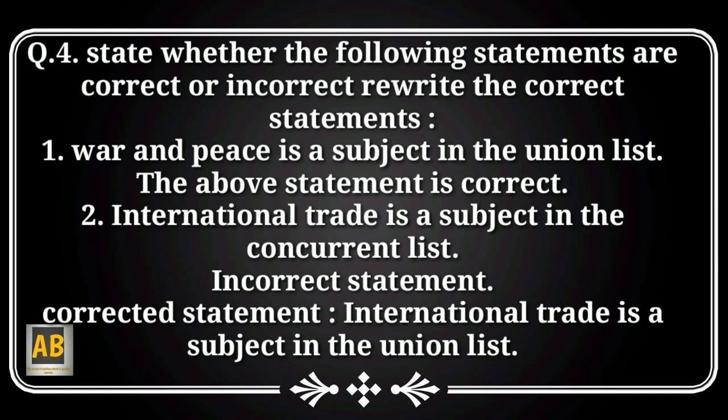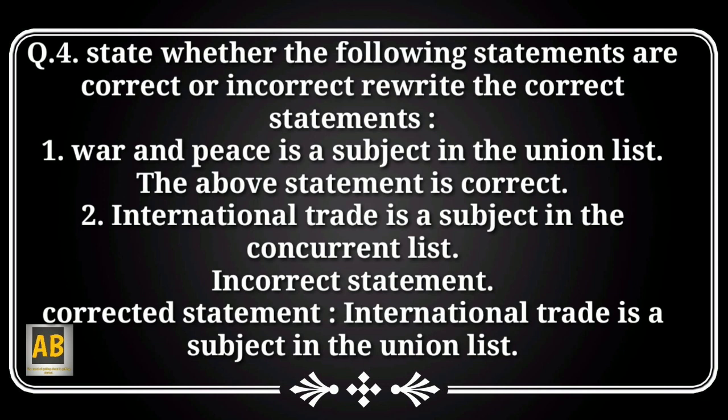Question number 4. State whether the following statements are correct or incorrect. Rewrite the correct statements. First sentence. War and peace is a subject in the Union list. The above statement is correct. International trade is a subject in the concurrent list.